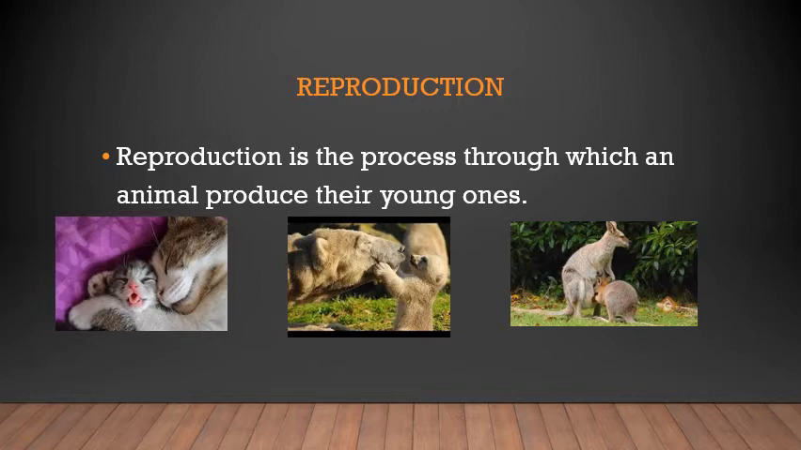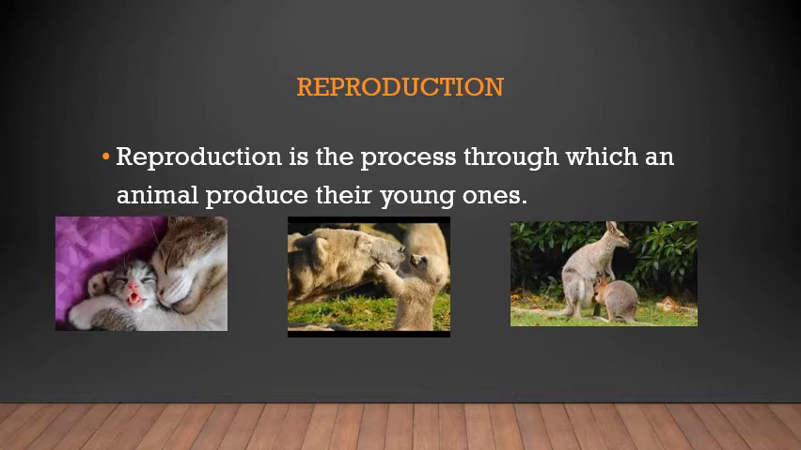Now, all the animals do produce their young ones. You can see the example of the cat and kitten, a polar bear and its cub. You can see a kangaroo and the baby kangaroo. Baby kangaroo is called Joey. So, all the animals that are living on the earth reproduce, and the main purpose of their reproduction is to see the new generation living.